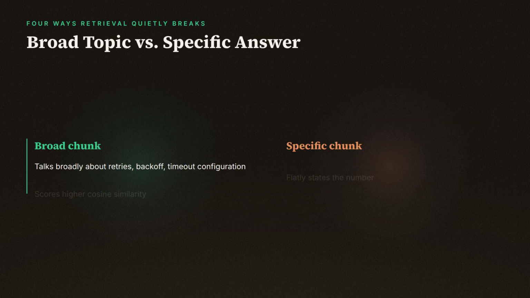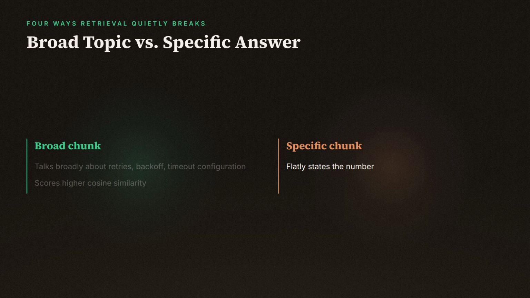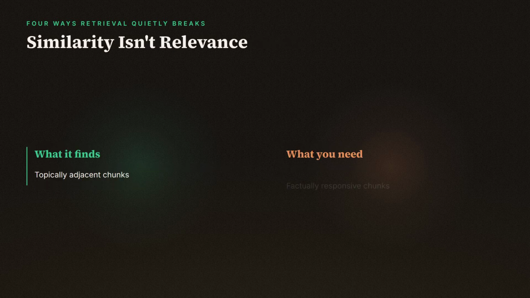So a chunk that talks broadly around retries, backoff strategies, and timeout configuration in general terms can score a higher cosine similarity than the one specific chunk that just flatly states the number. The retriever isn't wrong about similarity. It's answering a different question than the one you asked. It's finding what's topically adjacent, not what's factually responsive, and those are not the same ranking.